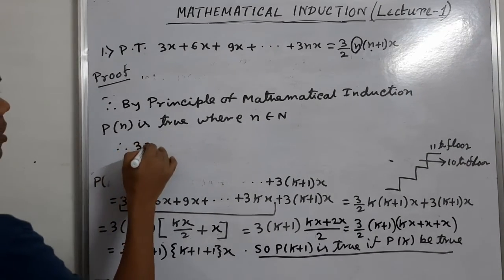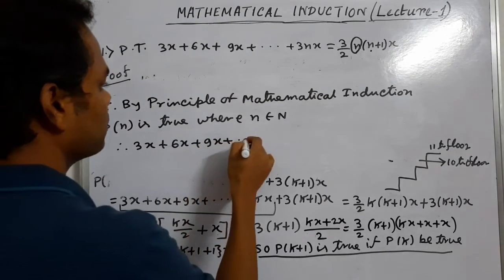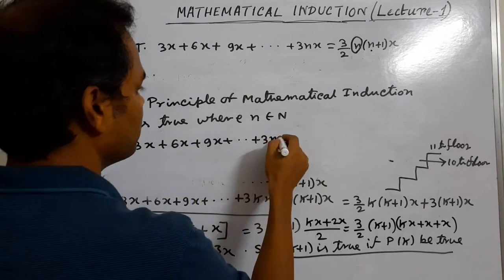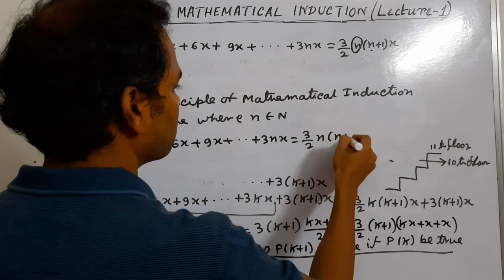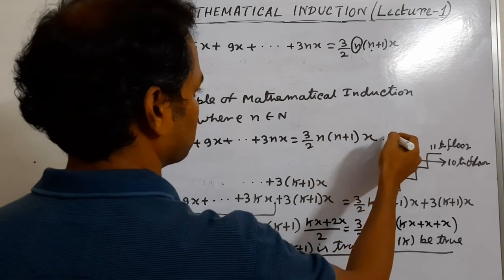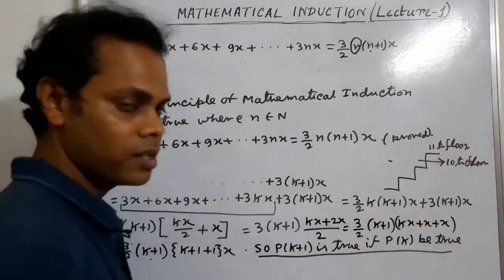Therefore 3x plus 6x plus 9x plus dot dot plus 3nx equals 3 by 2 n into n plus 1 into x. Proved. In the next video we discuss another sum on this topic.